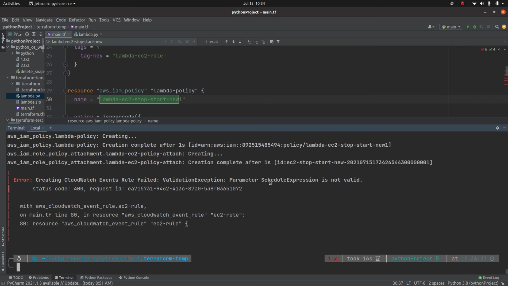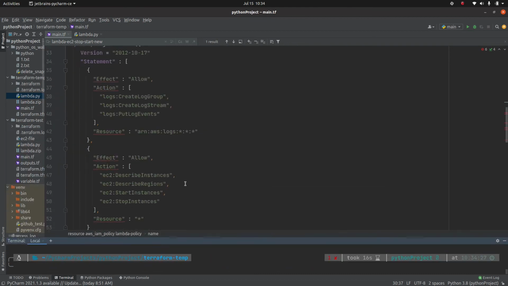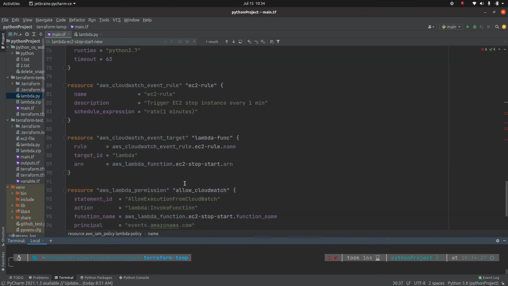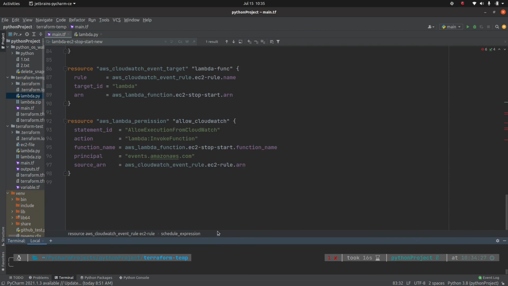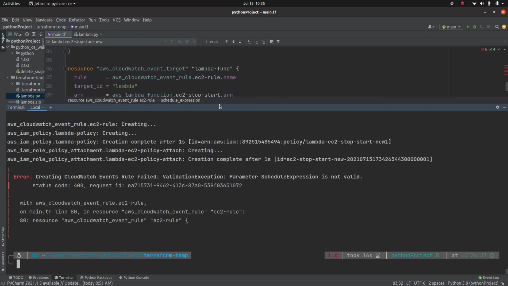This says the schedule expression is not valid. Okay, let me check the event rule EC2 rule. Why is it not valid? Okay, this is rate equal to 1 minute. Yeah, this looks good to me. Let me copy paste it again, maybe some typo. Okay, rate 1 minute. I do not see any issue in this. Let me execute it again.